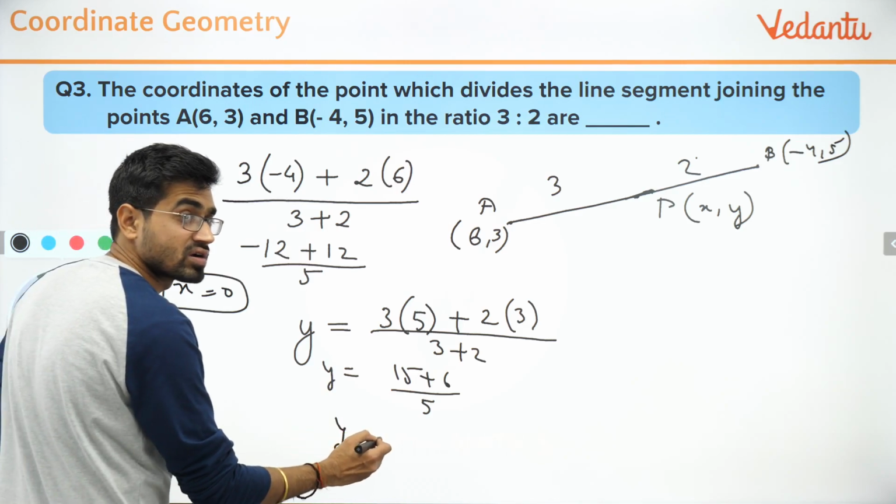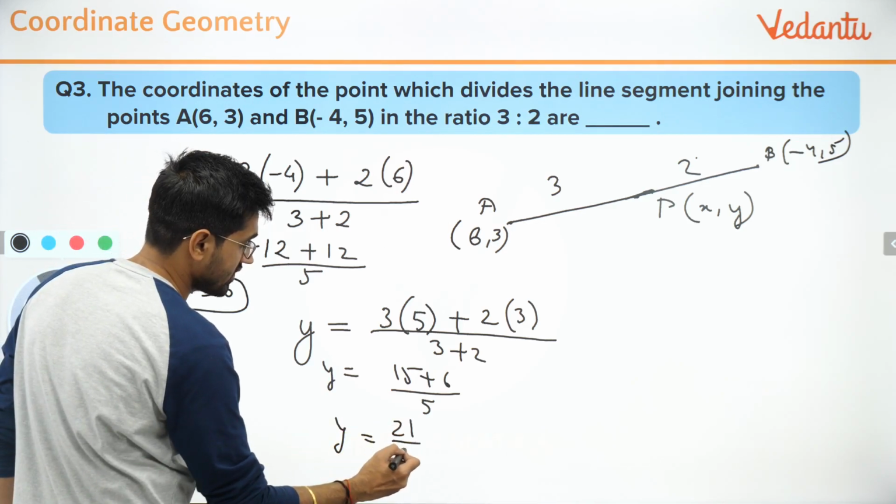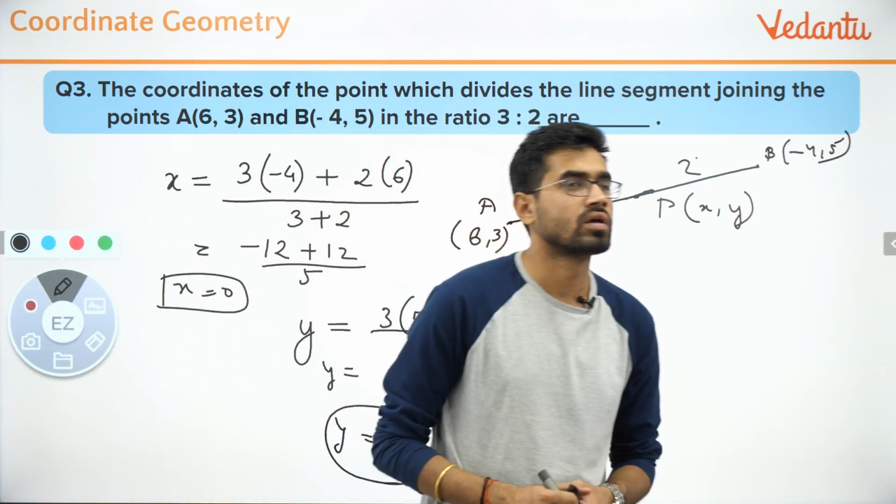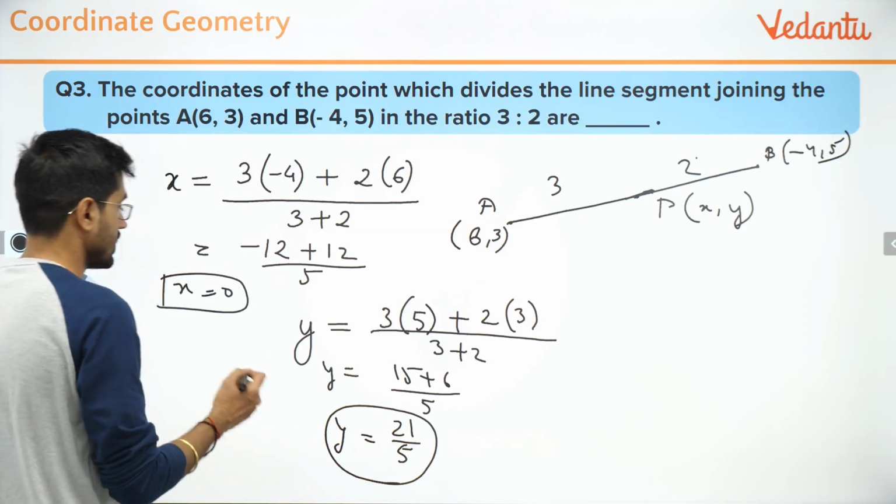Have I done something wrong? No, no. 21 by 5. If I have done some calculation wrong, please let me know. Correct, Soumya. Absolutely correct.